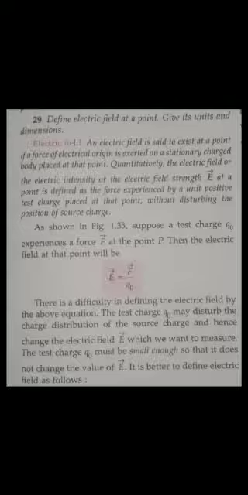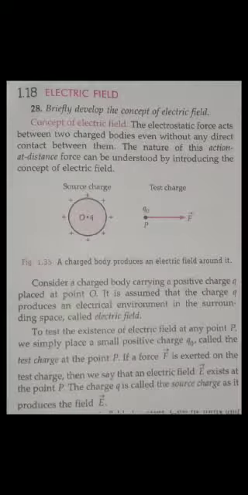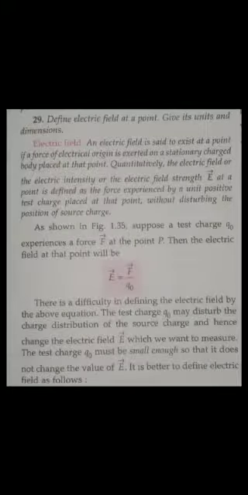So can you find the electric field at any point if you have the charge Q naught? Yes or no? You need to find the force and divide by that charge. You will get the electric field. Now see guys, here the test charge Q naught must be small enough, otherwise it will disturb the distribution of charge, as you can see in this diagram. Q is having the positive charge. If Q naught is large enough, then this charge will disturb the charge distribution at the source charge. So that's why Q naught must be small enough.